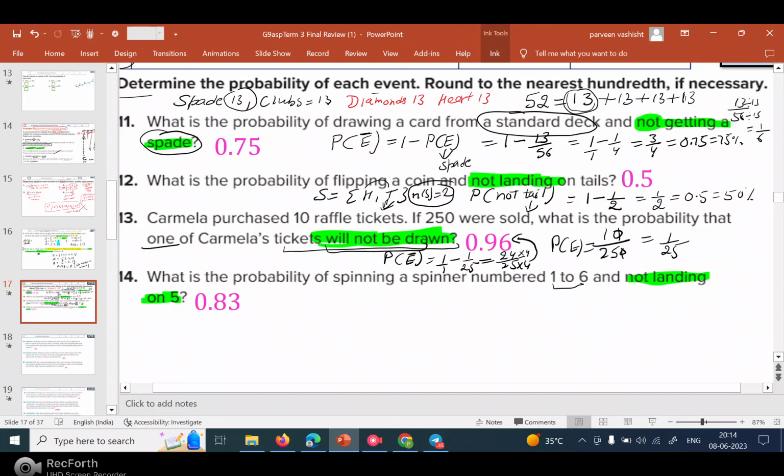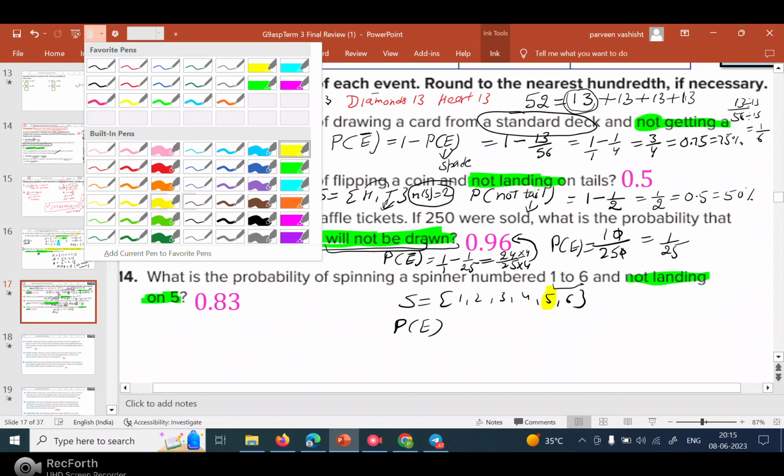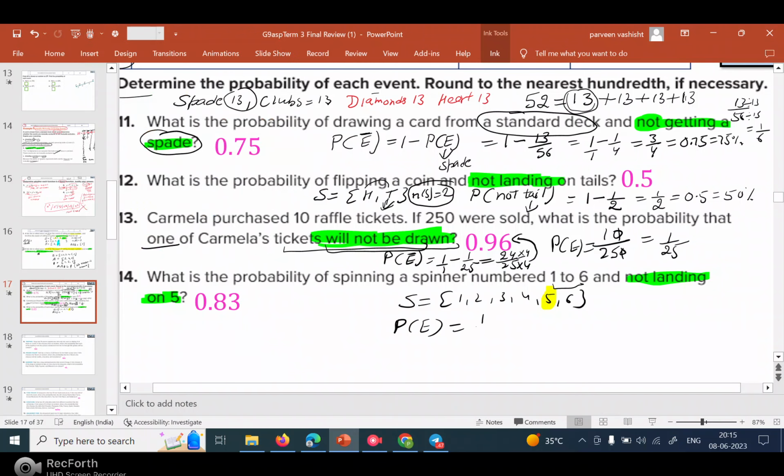What is the probability of spinning a spinner with numbers 1 to 6? What will be your sample space? I will have either 1, 2, 3, 4, 5 or 6. And what is the probability of landing on 5? There is only one 5, so the probability of landing on 5 is 1 over 6. But I want not landing on 5, so it becomes 1 minus 1 over 6. When we do 1 minus 1 over 6, you can directly write 5 over 6.